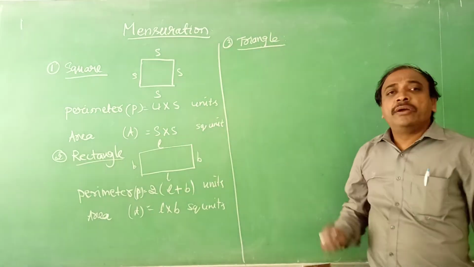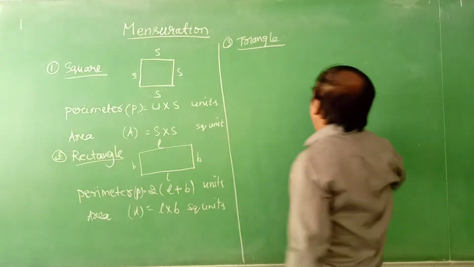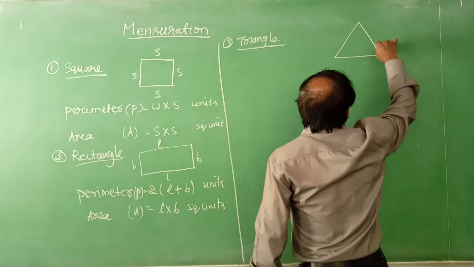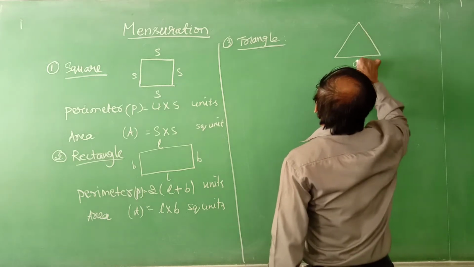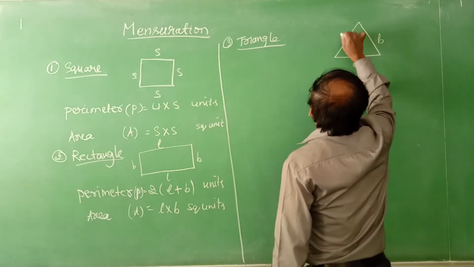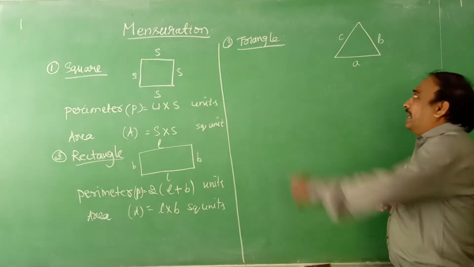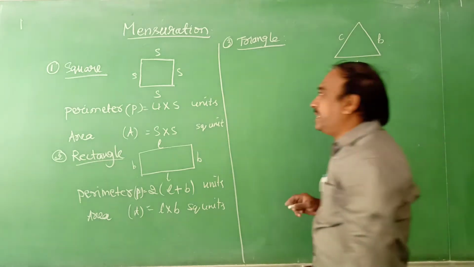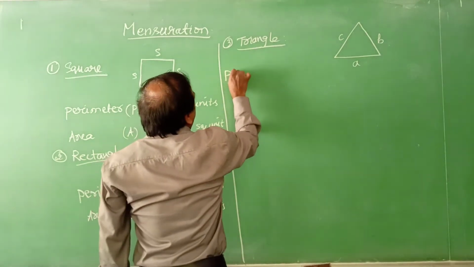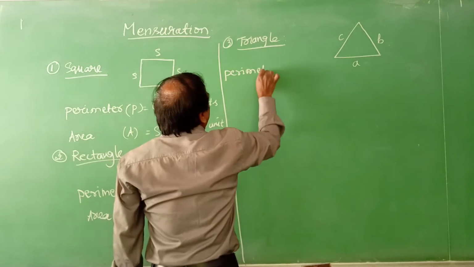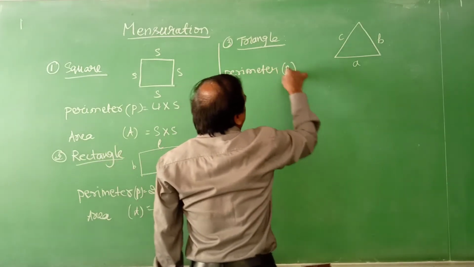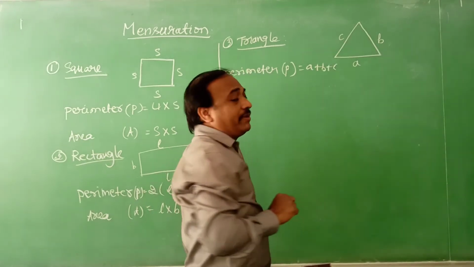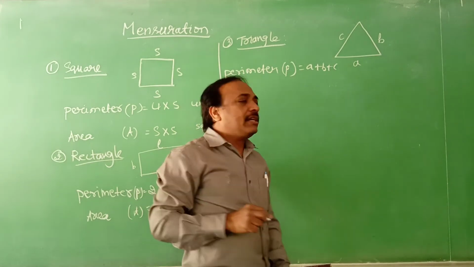So the triangle formula for the perimeter: boundary length is nothing but the perimeter. Suppose you denote this length as A, this as B and this as C. Length from here to here is A units, from here to here B units, and C units. Then perimeter is equals to A plus B plus C. All the three sides we add to get the perimeter of the triangle.